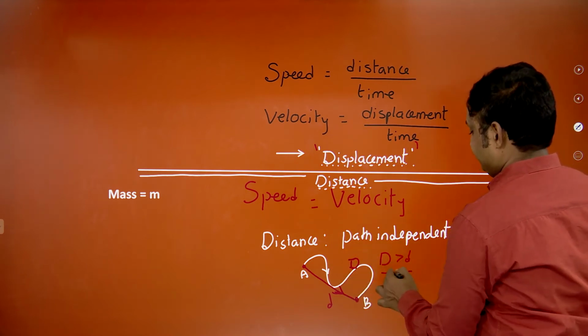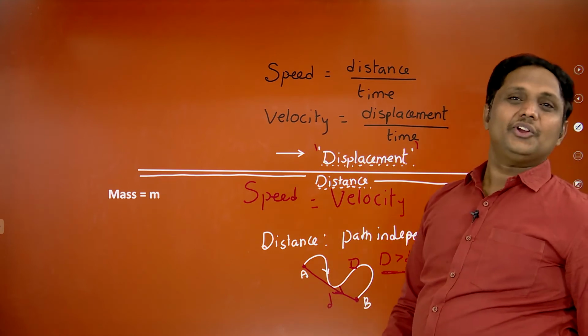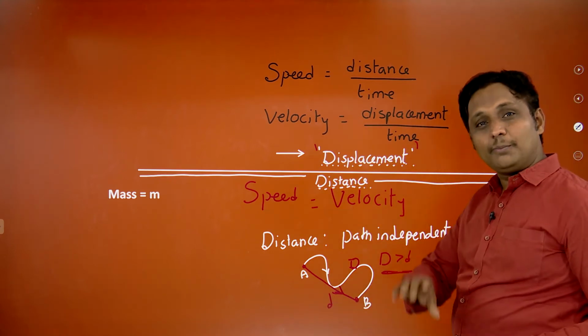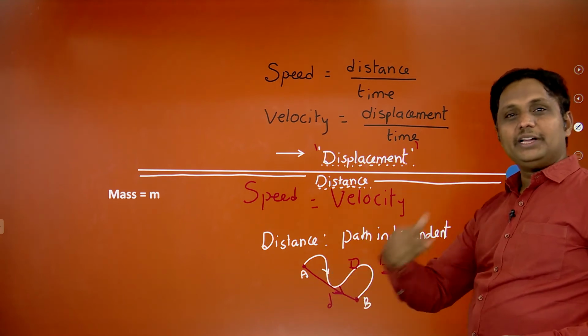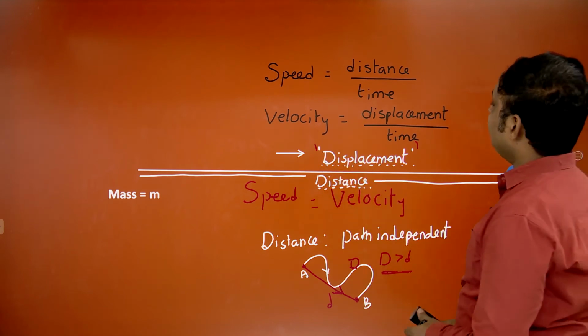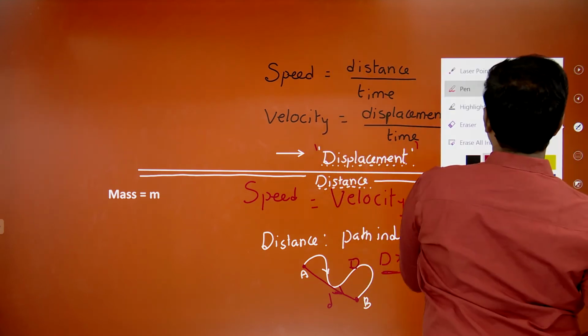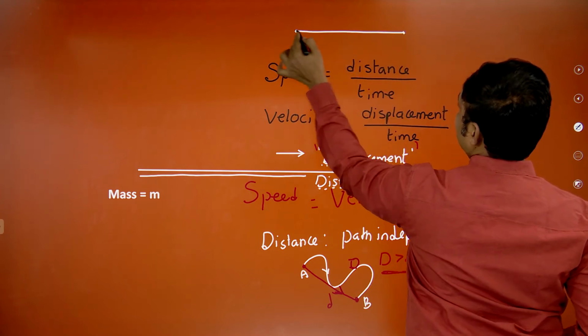Displacement is going to be less than that of distance. Distance means the actual path which is followed by the particle or which is followed by the object. It's very clear. Displacement means it is very simple. You have to take that, that is going to be the shortest distance. You have taken that. This is A and B.